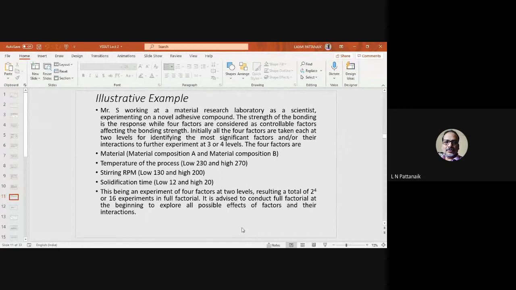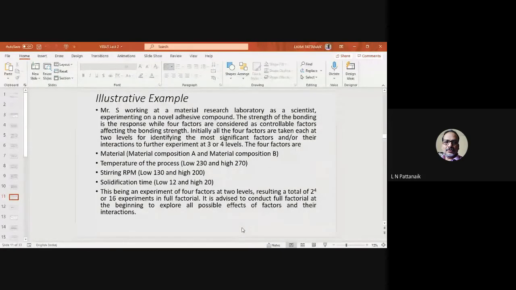The first factor is composition. The researcher has 2 compositions for the analysis. One is composition A and the other is composition B. We are not going into detail of percentage and all that, just a composition. So there are 2 different compositions.